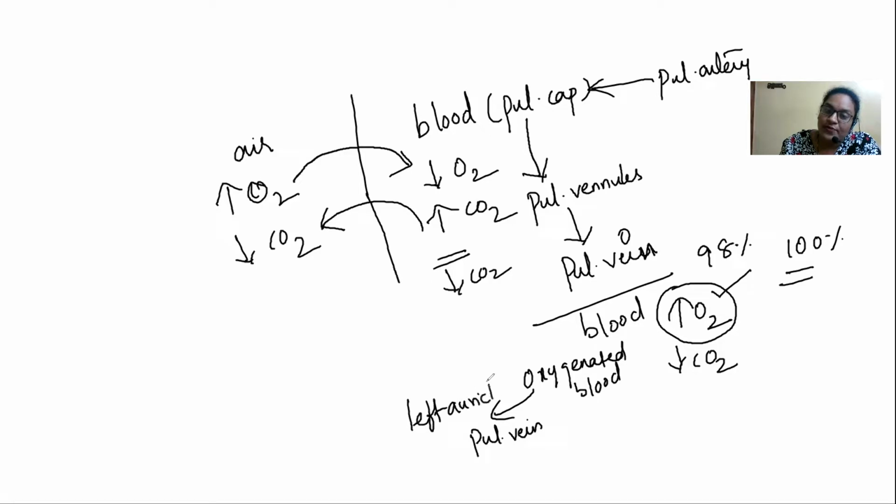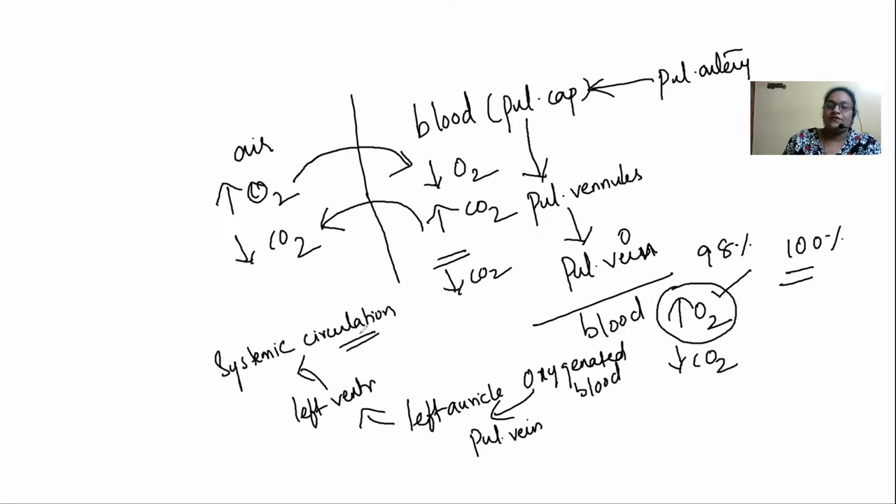As you all know, the pure blood is circulated towards the left side. So from the left auricle, it goes into the left ventricle, and then it is going to enter into the systemic circulation, that is, into the body. So it is being let into the body, and all the body is going to get oxygen again for the cellular respiration process. Okay, I hope